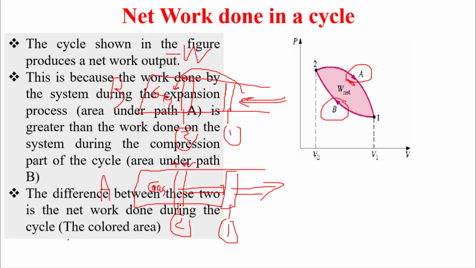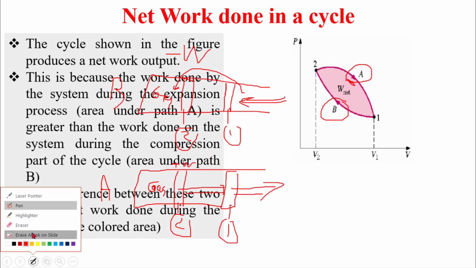Then this is an expansion process. The work is done by the gas on the surroundings. Then here we have positive work because work is done on the surroundings.